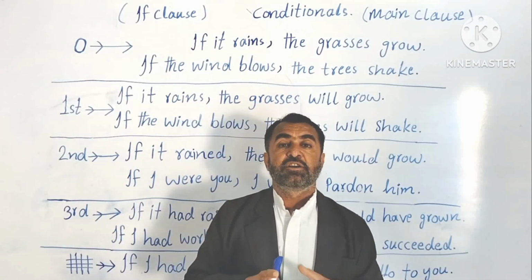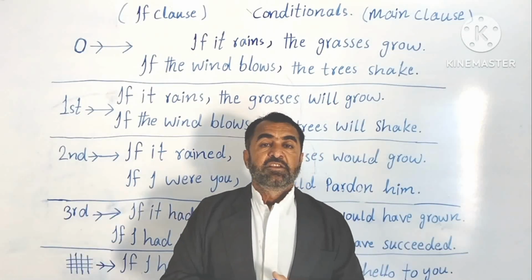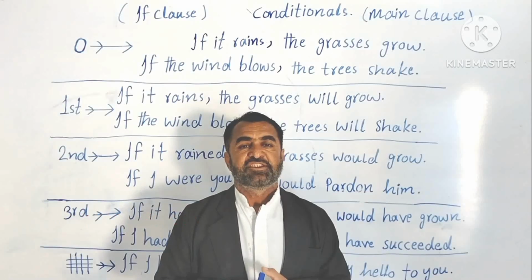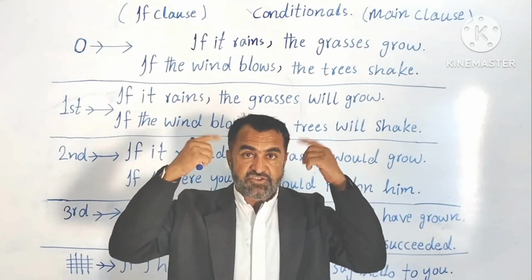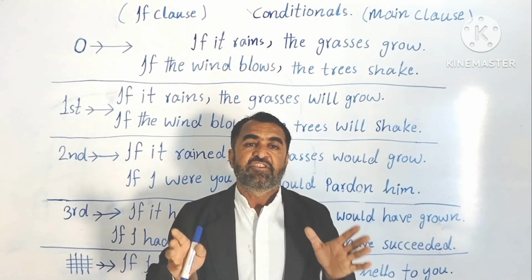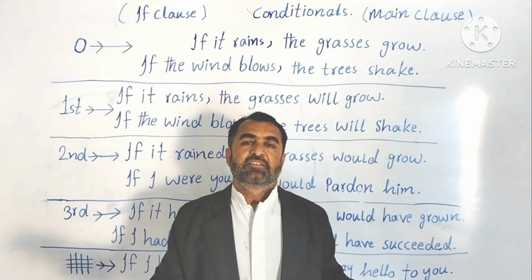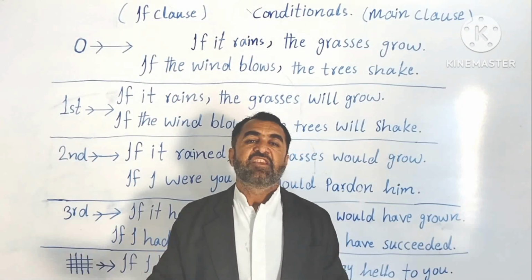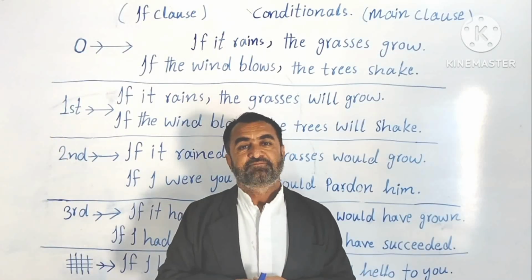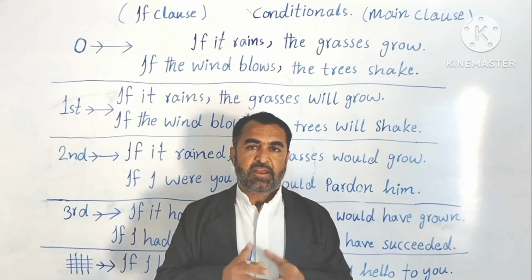Now let's go to the fourth part, that is third conditionals. The things mentioned in these sentences are imaginary, impossible, or things that we can only regret, otherwise we can do nothing. Understood? Things that we have missed in the past, that time cannot come back. We can only regret those things. Understood?